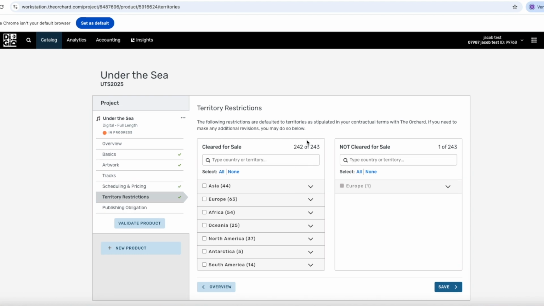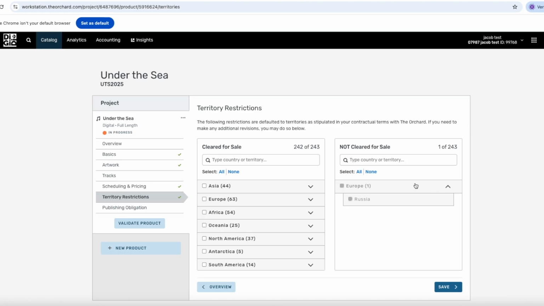And as a default, everything is correct on this page. The release will be available in all the territories listed to the left. And if you have an agreement to manage the release in specific regions, you can set it up here. Currently, Russia is listed as a region where we do not deliver due to an embargo.